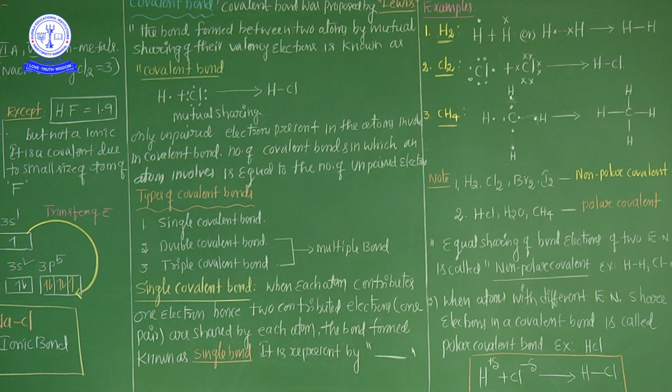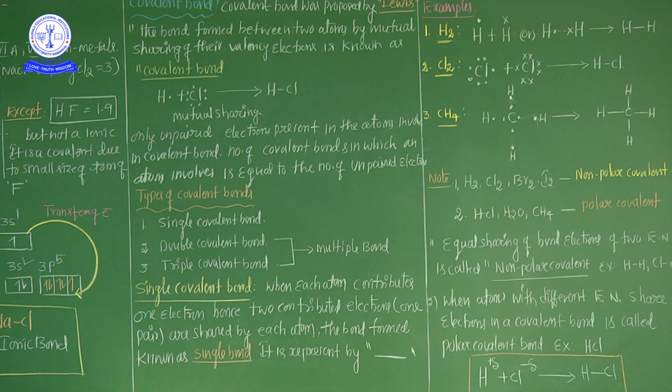Seen on the right side, H2. One H has one electron and one more H. A dot represents an electron, and a cross also represents an electron. So one hydrogen atom has one electron, and one more hydrogen atom has one electron. Both of them are involved in the mutual sharing of electrons, completely mutual sharing. Now the H2 molecule is formed. See carefully, between hydrogen and hydrogen there is one horizontal line. It represents a single bond. That's why the H2 molecule contains only one single bond. Is it clear?